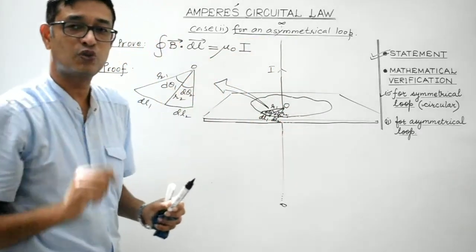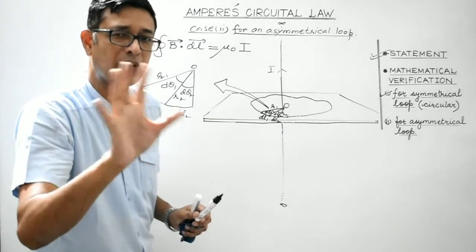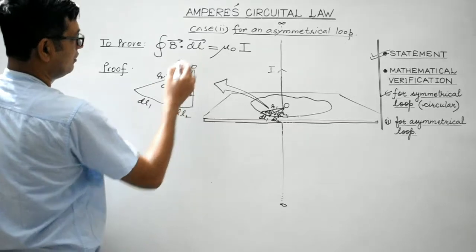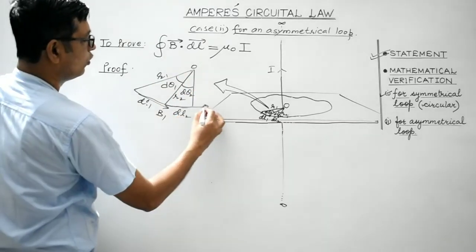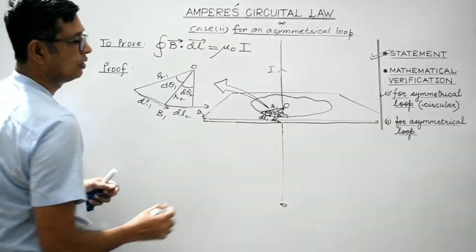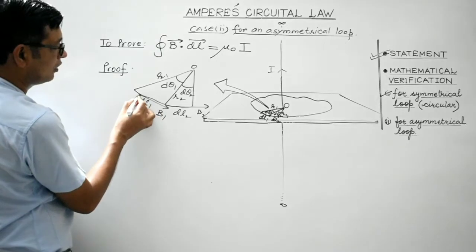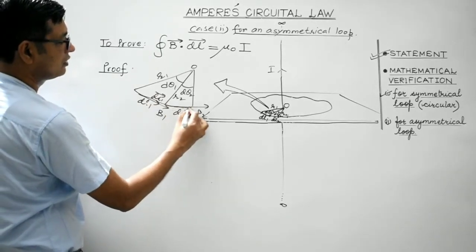And as I told you, students, dl, the elementary portion, is to be measured wherever possible along the direction of the magnetic field. So here the magnetic field would be like this. This is suppose B1, over here suppose it is B2. At any point it will be given by drawing a tangent, isn't it? So dl1 would also be measured along the same direction, wherever possible. Here this is dl2.